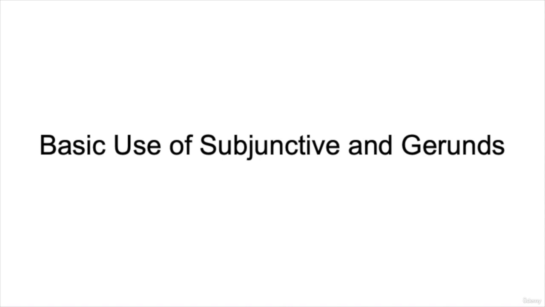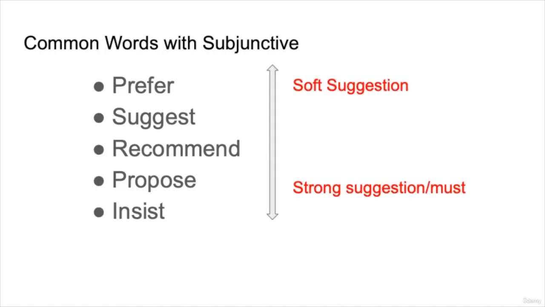So I know subjunctive can be a scary topic, but in this lesson we will use it very simply and we will use its second form with gerunds. So that's ing verbs. So we're going to do, as I mentioned, a basic introduction of the subjunctive. So these are some common words that use the subjunctive mood, as we call it. But we'll look at that in the next slide. So 5 of our most common words can be prefer, suggest, recommend, propose, and insist.